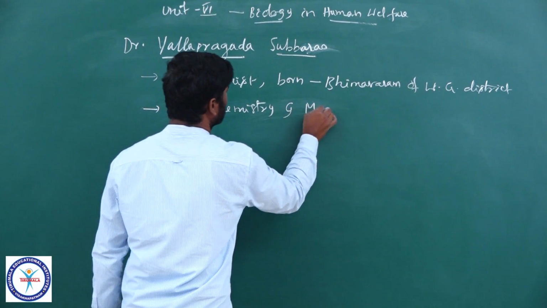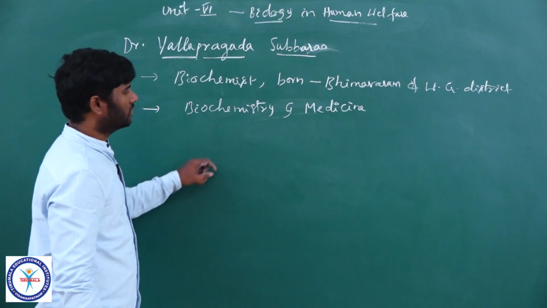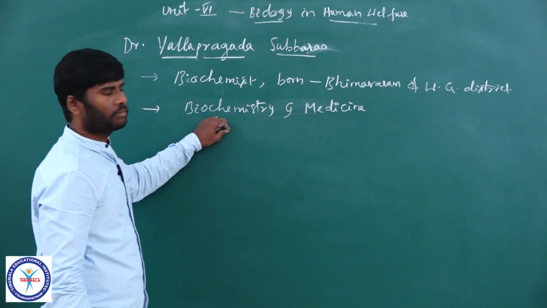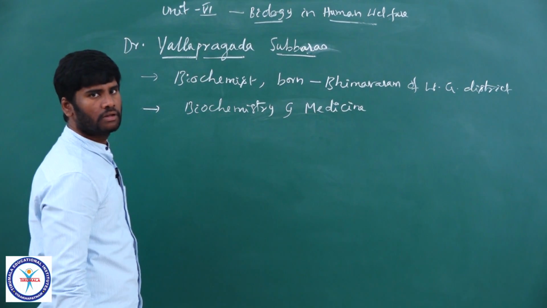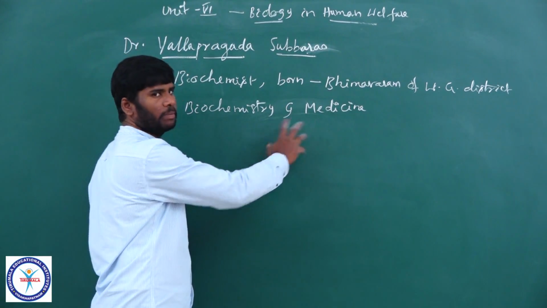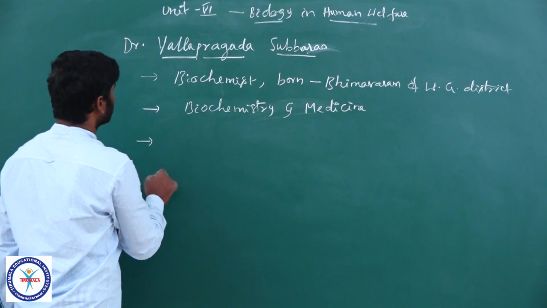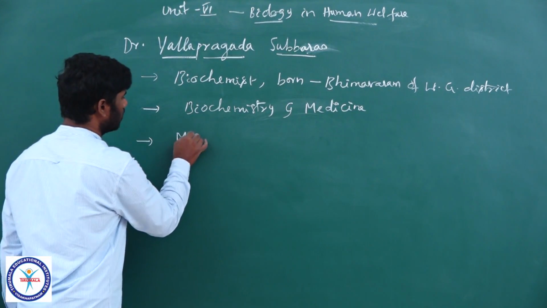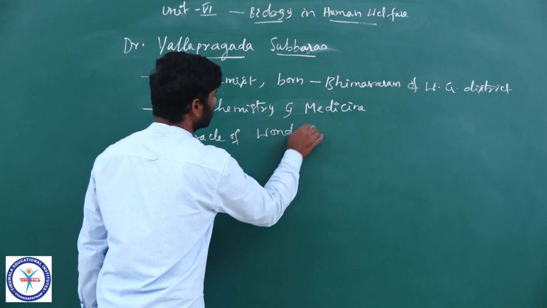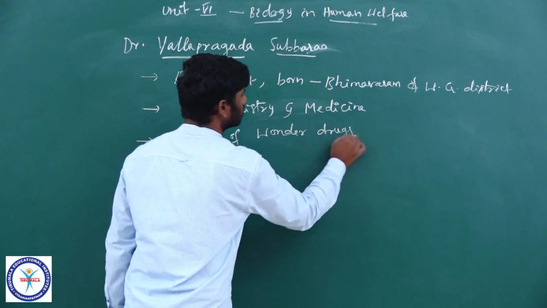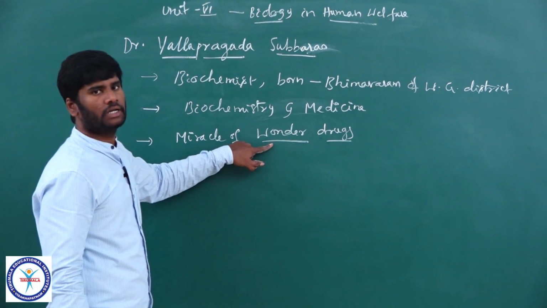He was very famous in biochemistry and medicine. He discovered many drugs which transformed medical science and at the same time prevented the death of many people. Prevented means it saved many people's lives. The drugs were discovered by Dr. Yallapragada Subbarao. He was generally called the miracle of wonder drugs. He discovered many drugs which saved millions of people from deadly diseases.